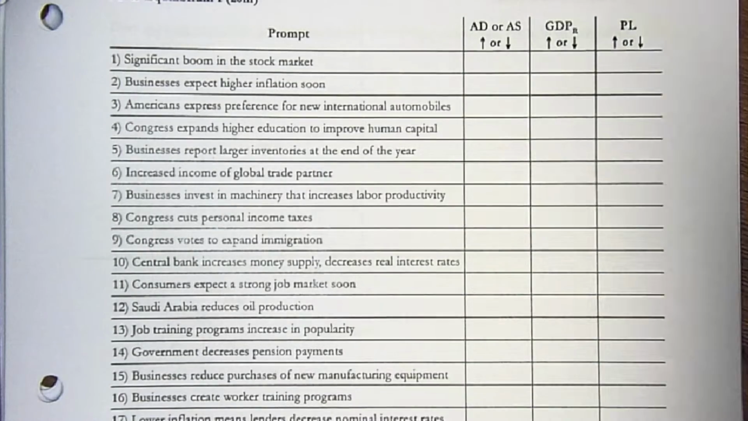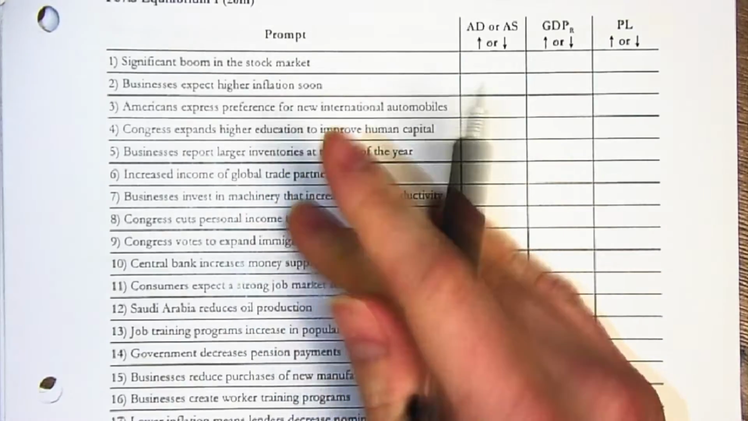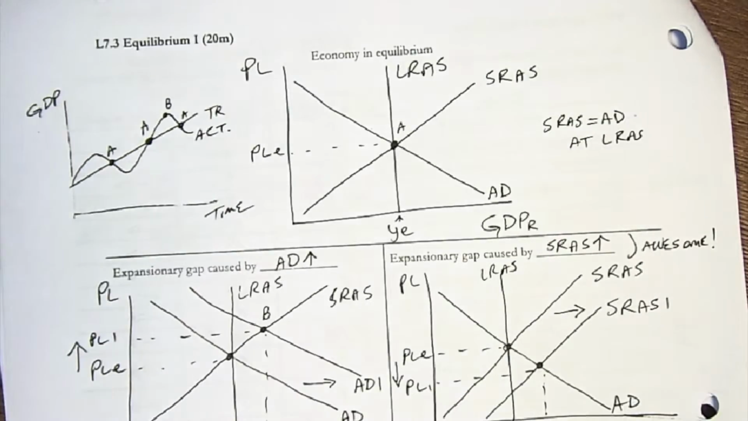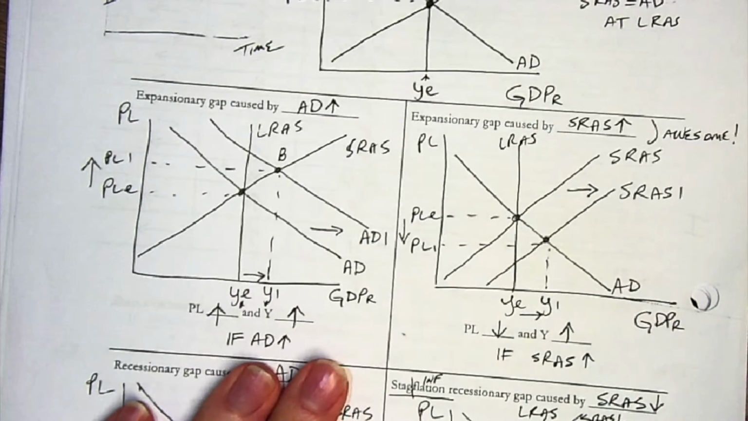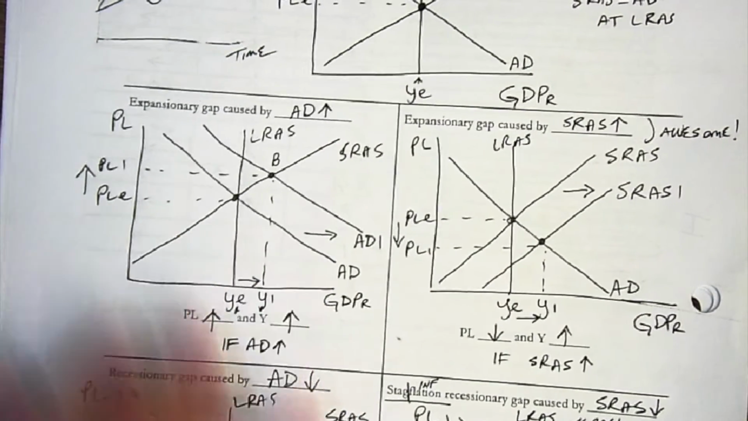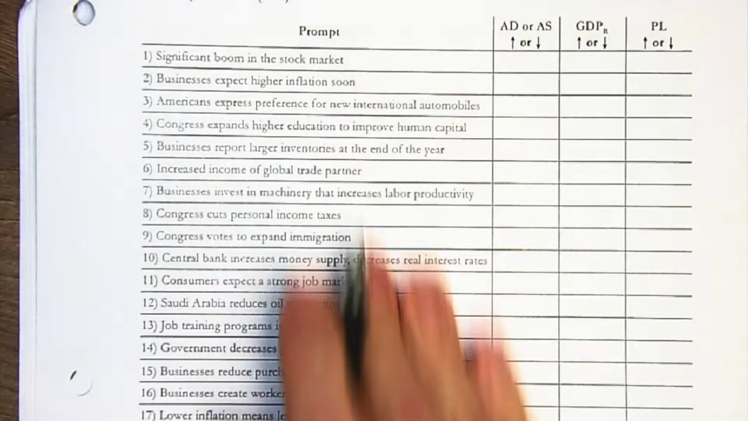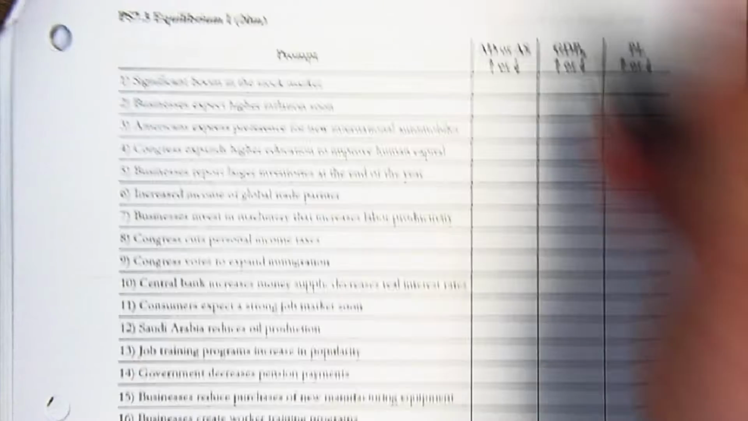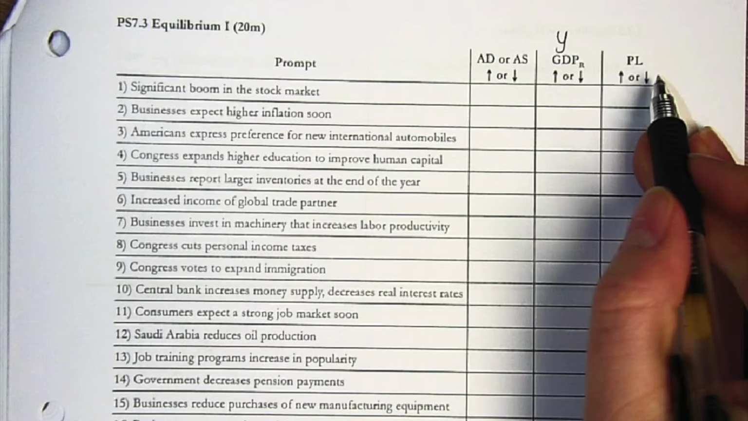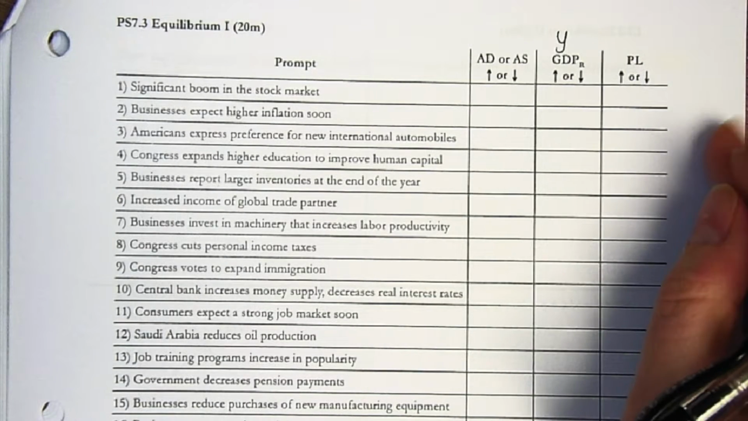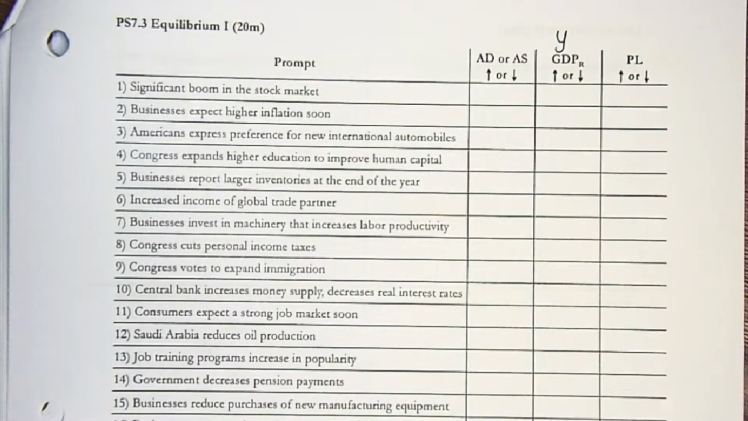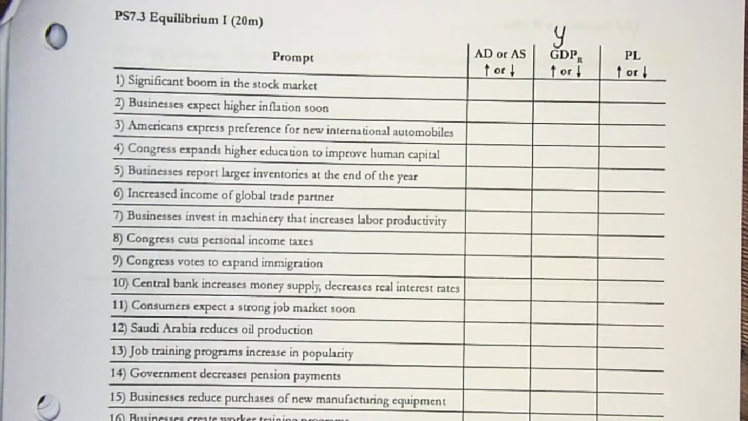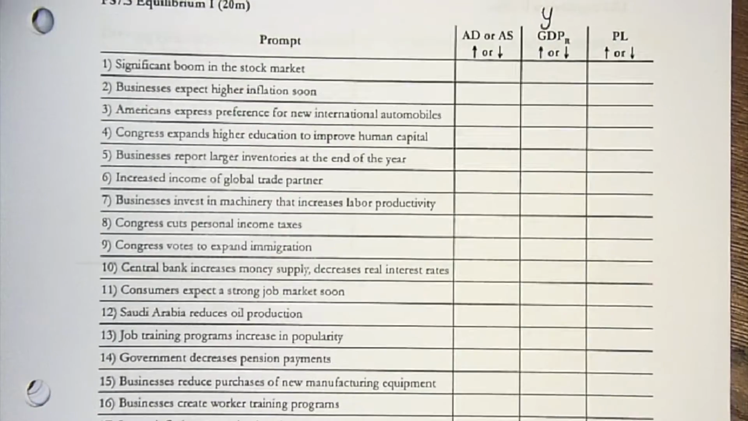We're going to talk about some of the practice problems related to equilibrium, based on the lecture that we did yesterday or the day before, or whenever you watched it, about the different ways that we could be in an expansionary gap or a recessionary gap. So in this practice problem set, you're going to get a bunch of prompts, and it's going to say aggregate demand is going to increase or decrease, and then what happens to output or GDP, and what happens to price levels as a result. We're not going to graph each and every one of these, but these are the types of things that might be likely on an exam. So we're going to try practicing them.